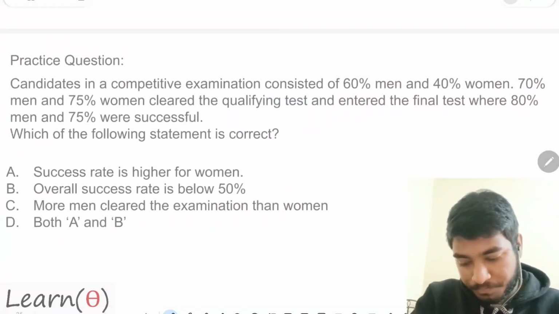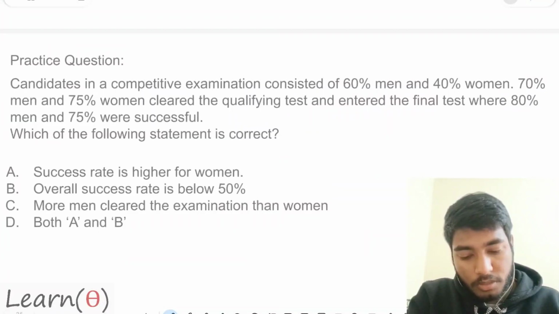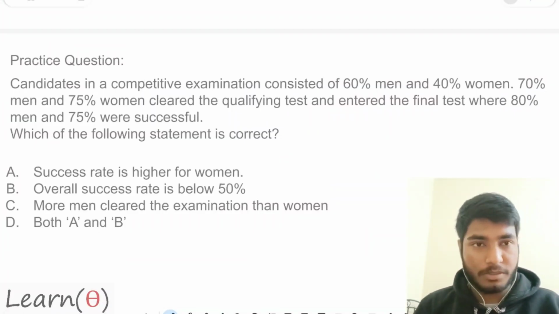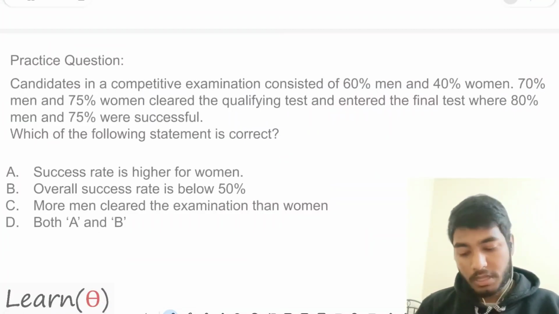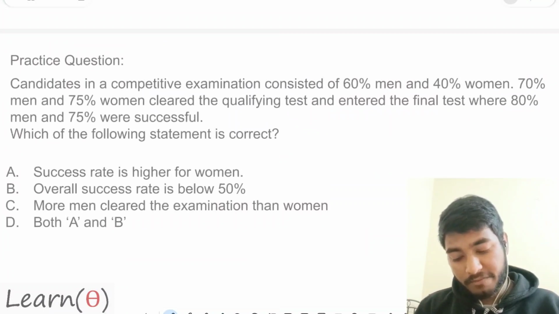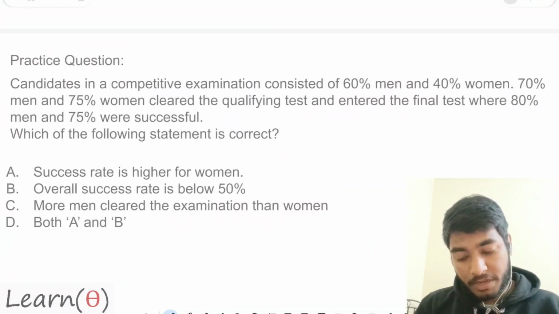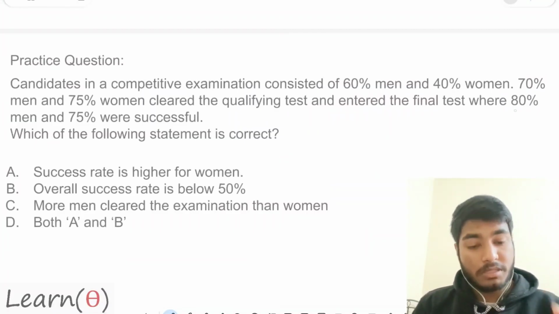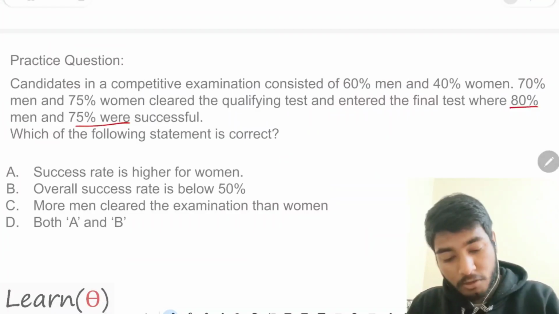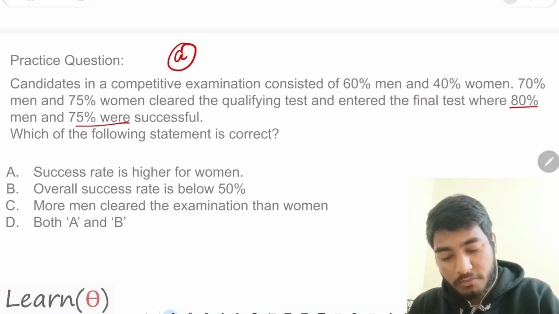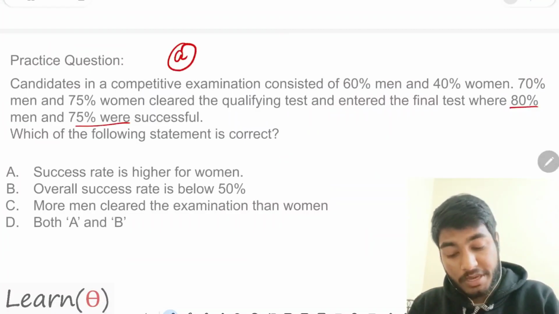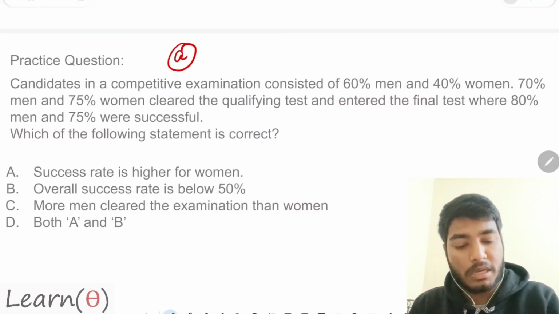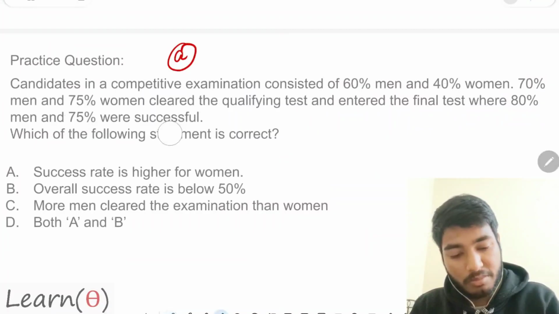In a competitive exam, the candidates consist of 60% male and 40% female. 70% men and 75% women cleared the qualifying mark and entered the final test, where 80% men and 75% women were successful. Remember, this 80 and 75 were not of the initial value. If the initial value was A, you cannot take 80% of it, because already 60 and 40 have been cleared off, and 70 and 75 have been cleared off.